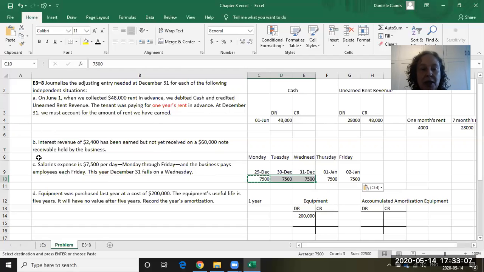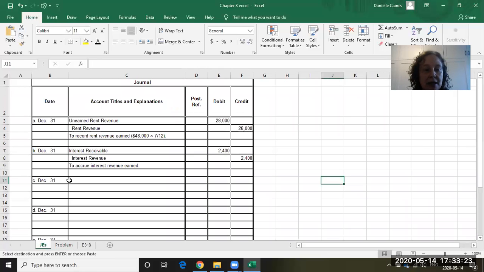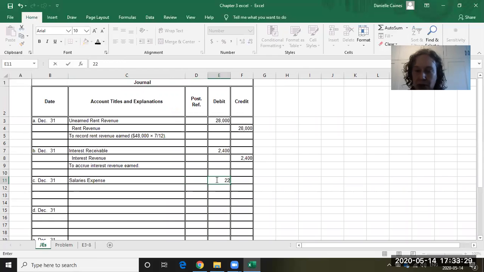So we're going to have a liability, and we're going to call that liability salaries payable. Again, it's not accounts payable because that's the account that we used for our suppliers. It's salaries that we owe. So we're going to name it salaries payable. So let's go over and do our expense. Our expense is always a debit account, and it's for $22,500.